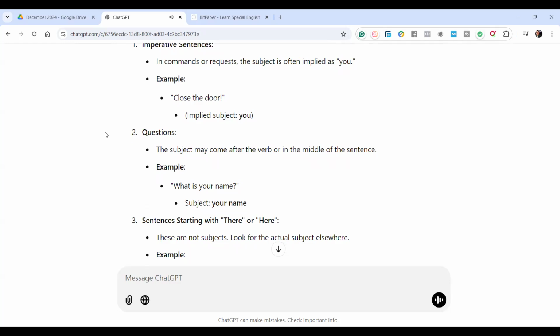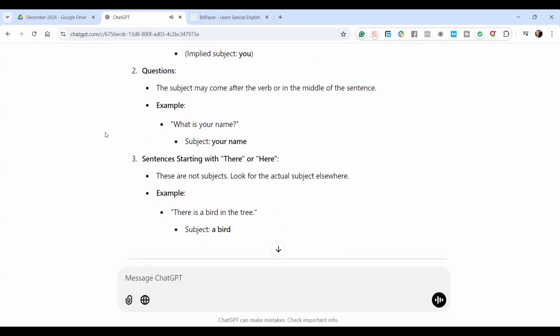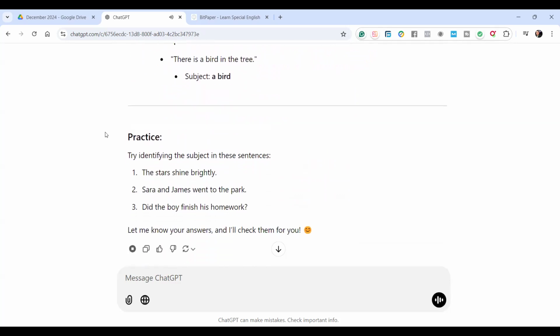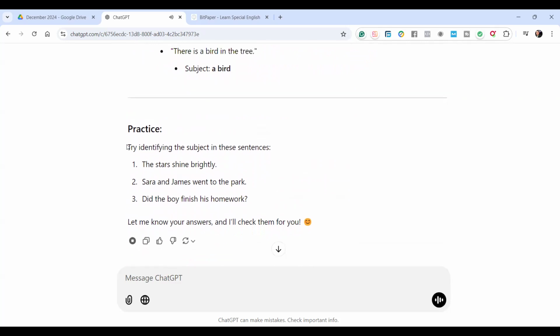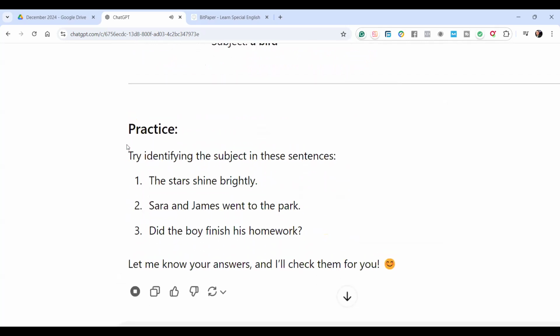Subject, a bird. Practice. Try identifying the subject in these sentences. 1. The stars shine brightly. 2. Sarah and James went to the park. 3. Did the boy finish his homework? Let me know your answers and I'll check them for you.